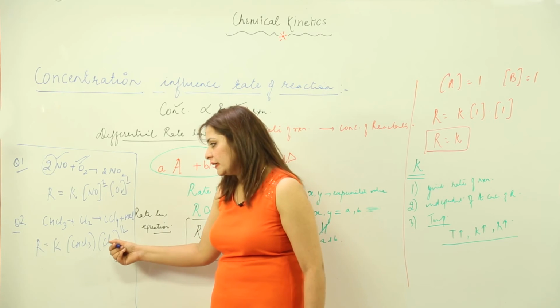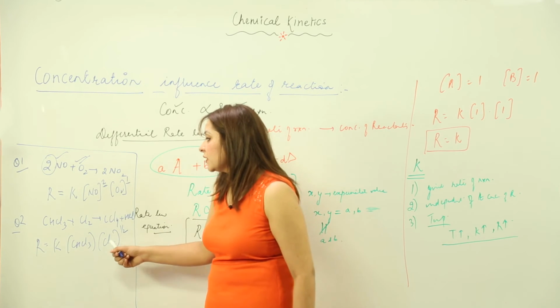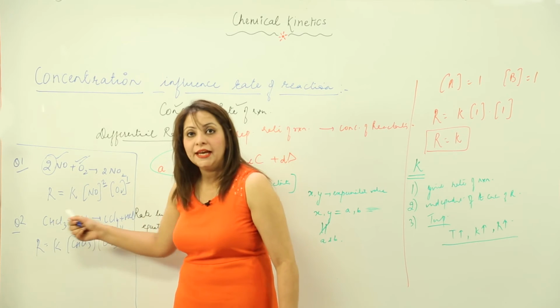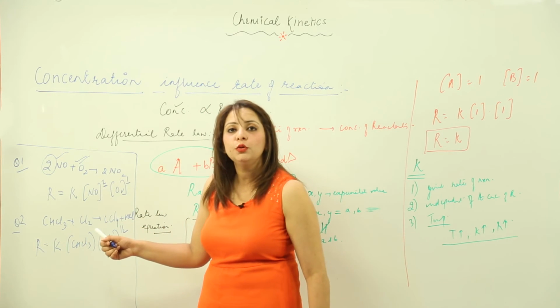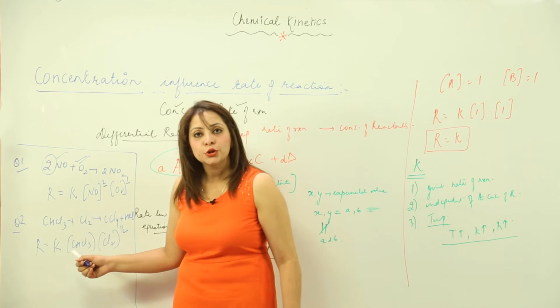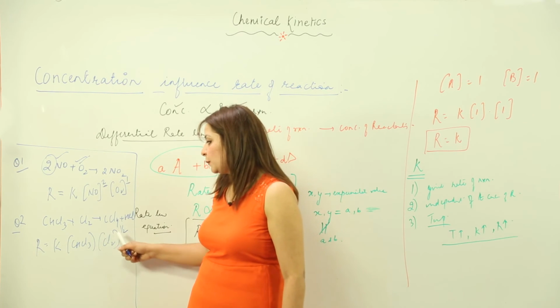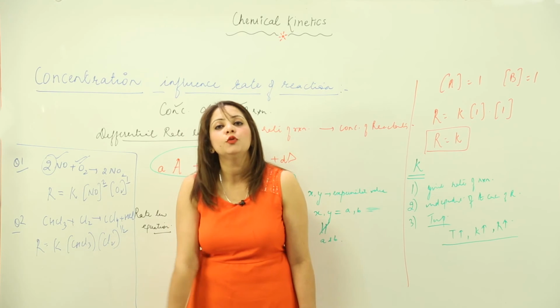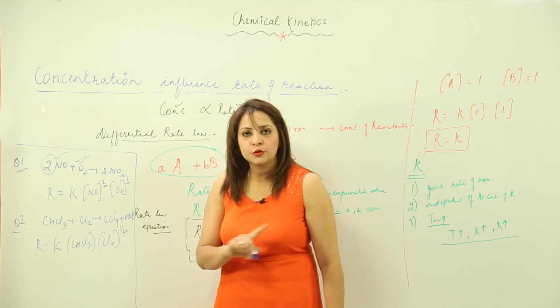So you get to see in this second one that it is not always that x and y are going to equal the moles of A and B, that is, the moles which are used in the reaction. So in this reaction I showed you that these experimental values may or may not be equal to the stoichiometric coefficients which are used in the chemical reaction. So this is my first question to you.